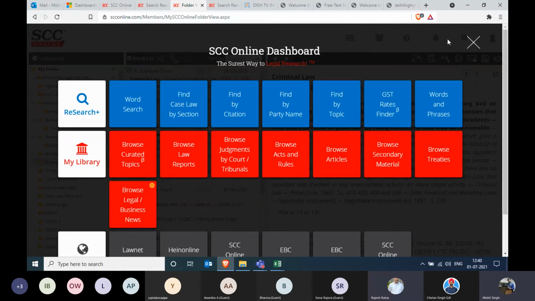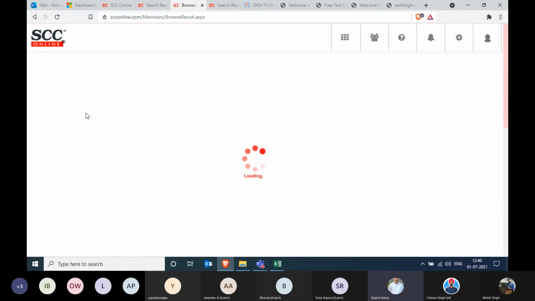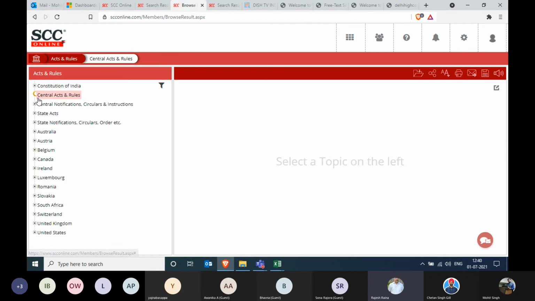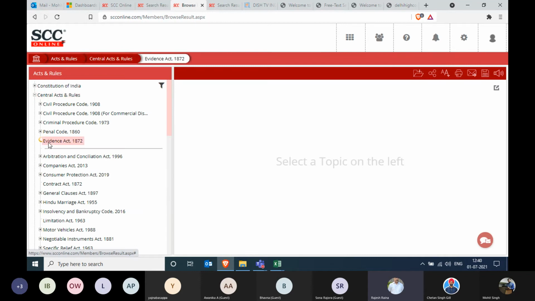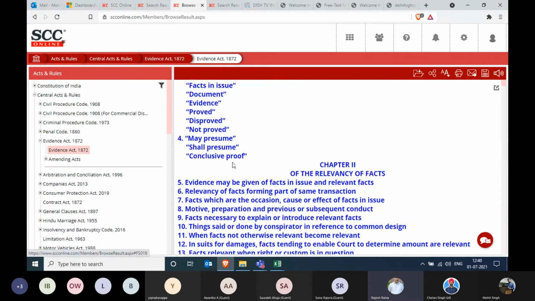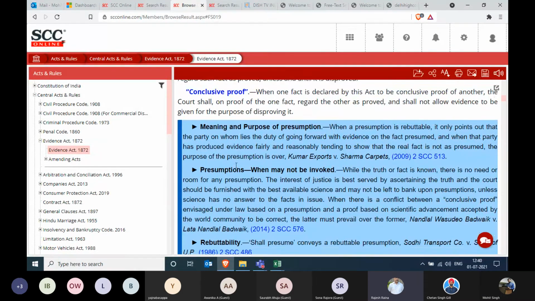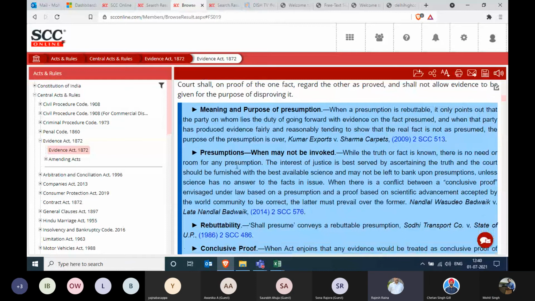Okay. So the only thing I wanted to highlight over there is that we have also incorporated, embedded the commentaries in those acts. You can choose any of the acts. So here you can see under this Evidence Act, you will be able to view the entire Act over here. And you will see all these blue colored highlighted lines also. These are most important judgment citations kept over here on that particular topic, like in this case, meaning and purpose of presumption and rebuttability, etc.